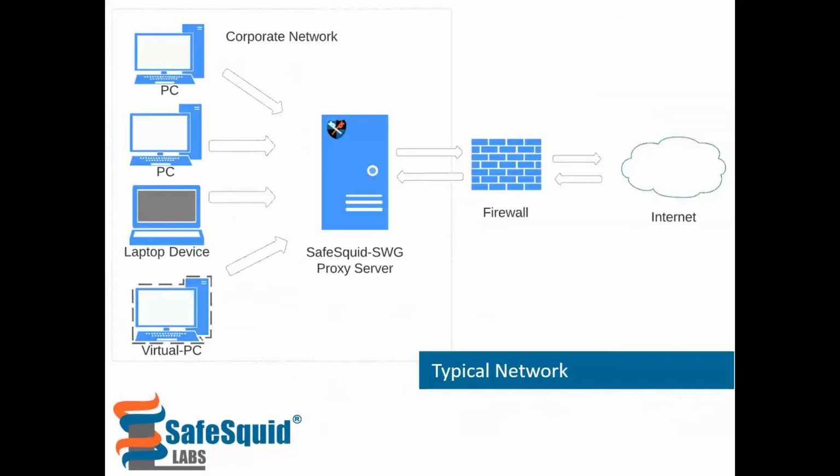Now over here, this is a very simple network diagram to explain where the proxy will be placed in a corporate network and how the traffic flows. All machines and applications will have the proxy settings configured and therefore all traffic will be routed through the SafeSquid proxy server, where, based on the rules that you create in SafeSquid, content filtering will be performed. For example, blocking of offensive sites and content, malware scanning, image analysis, and many more.